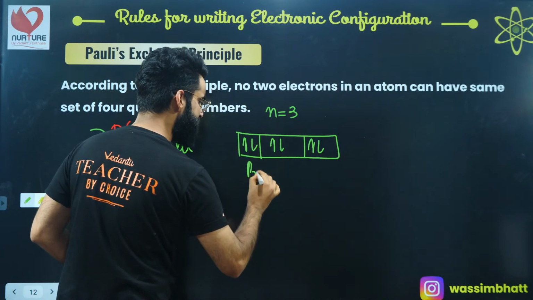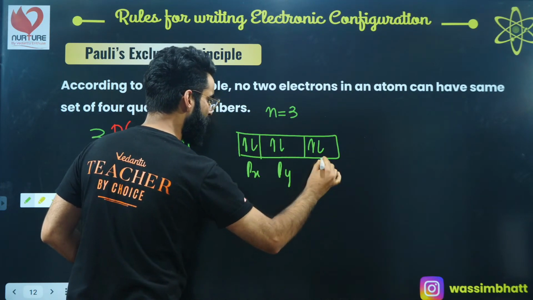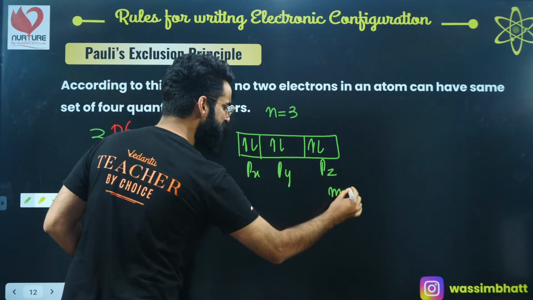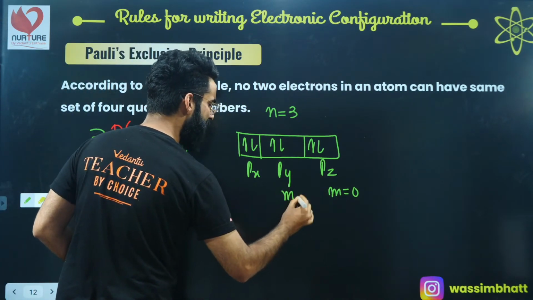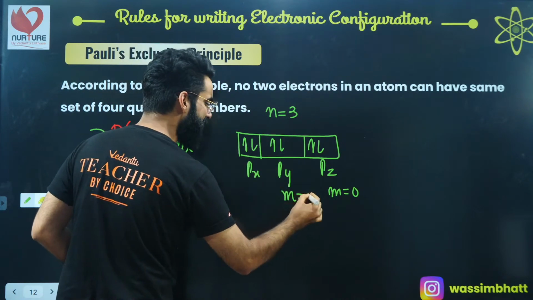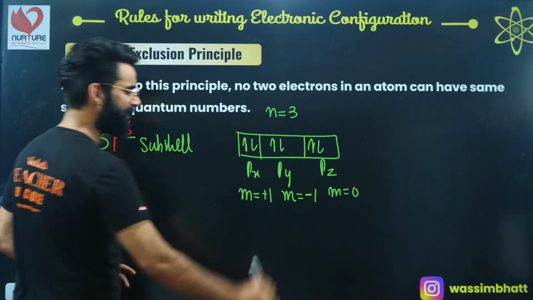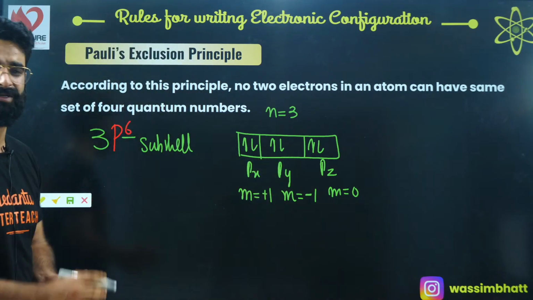Let's call this px. Let's call this py. Let's call this pz. Let's assume the value of m for pz is 0. The value of magnetic quantum number for py is -1. Let's assume the value of magnetic quantum number for px is, for example, +1. Okay, let's assume this.